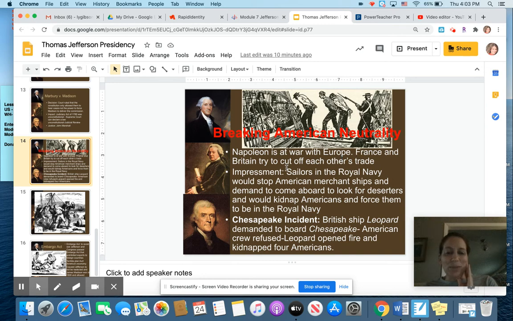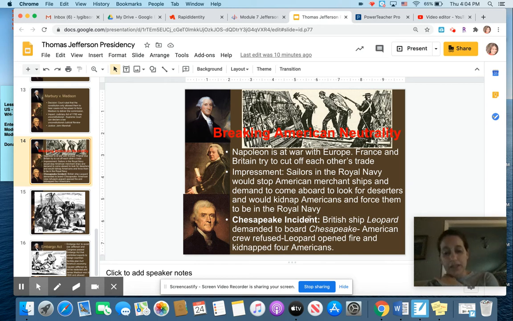And France and Britain try to cut off each other's trade. Well, America likes doing business with both France and Britain, and that ticks both of them off that we're playing both of them. We're cheating on France with Britain and we're cheating on Britain with France. So sailors in the Royal Navy of Britain would stop American merchant ships and demand to come aboard to look for deserters, and they would end up kidnapping Americans and forcing them to be in the British Royal Navy.